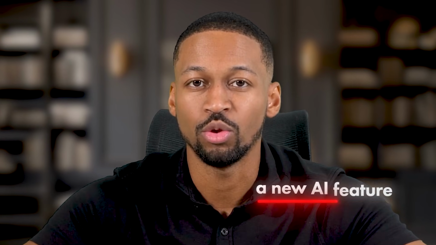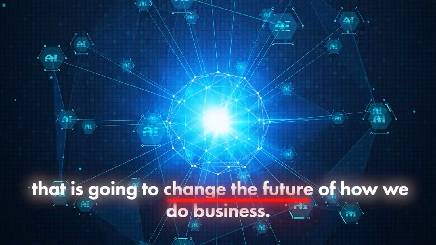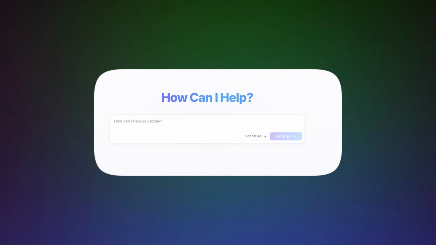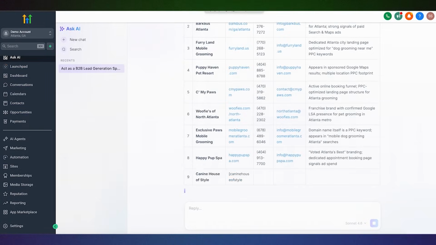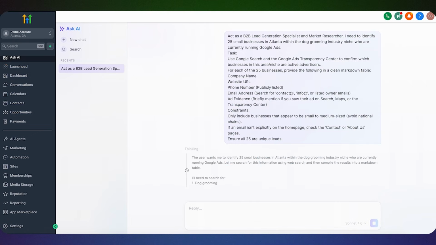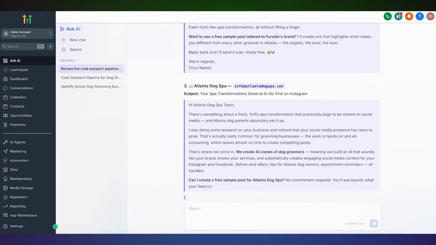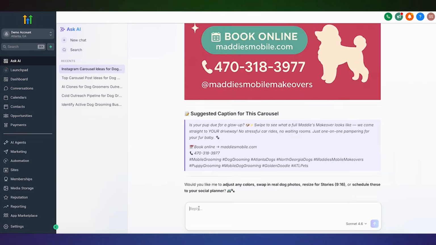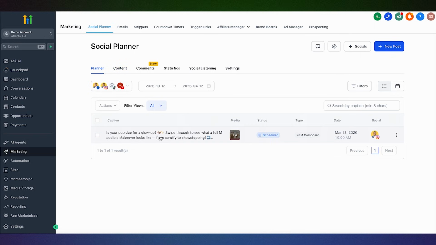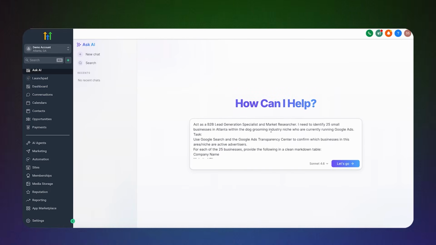GoHighLevel just launched a new AI feature that is going to change the future of how we do business. I just ran my entire agency workflow from a single chat window inside GoHighLevel. I'm talking about building a prospect list, creating a pipeline, drafting personalized outreach emails, creating branded social media images, and scheduling a post. And I did all of that without clicking a single button or leaving the screen. I just typed what I wanted and it did everything for me.